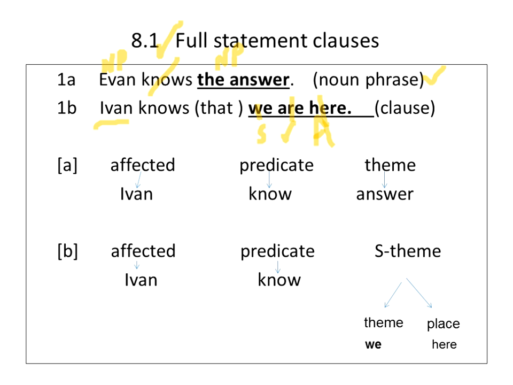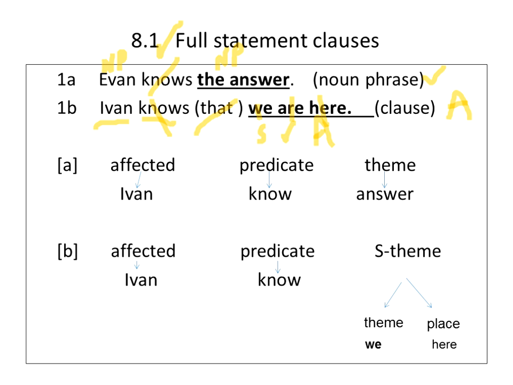The main subject, which is Ivan, and the main verb, which is know. After know comes we are here. Now that is optional, meaning it's always in between brackets. You can include it or you can just delete it. It doesn't matter. The grammar allows you to do both. What we are interested in here is this clause. How are we going to look at it? We're going to say that it's also an argument.